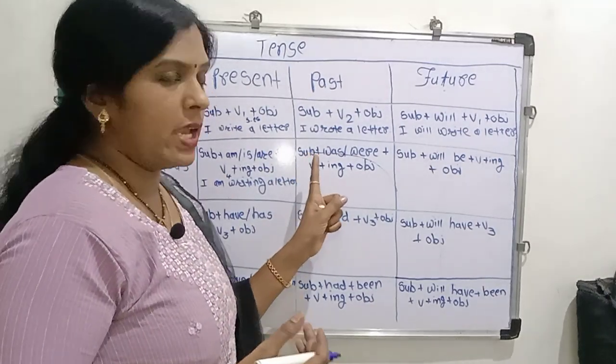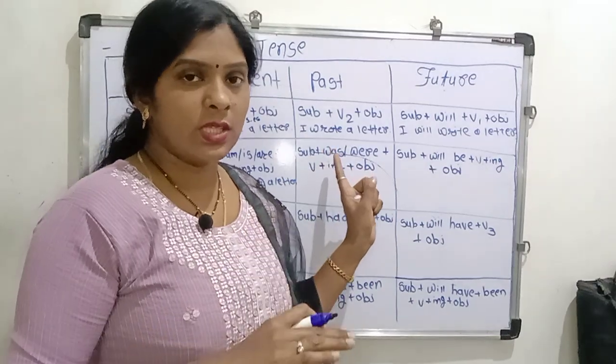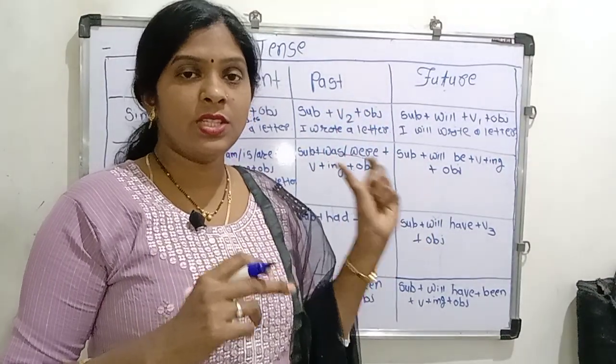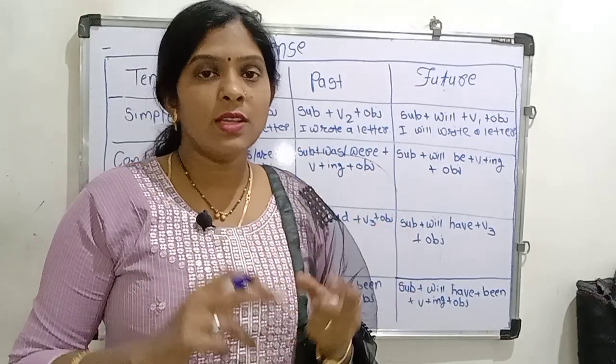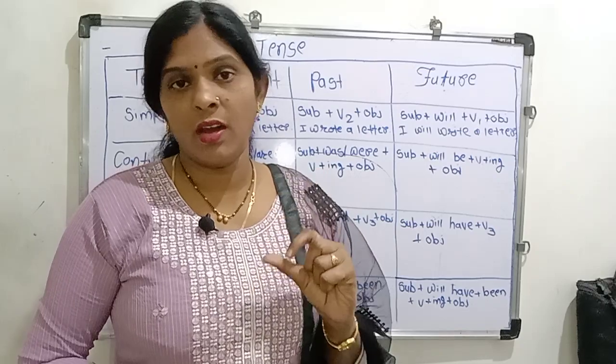Now we are learning past continuous. First of all, use the subject. After the subject, in the past continuous tense we use was and were. What time to use was and what time to use were?